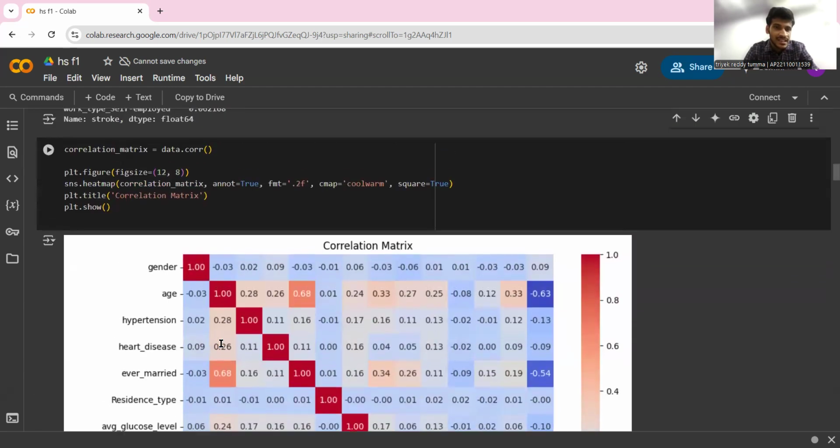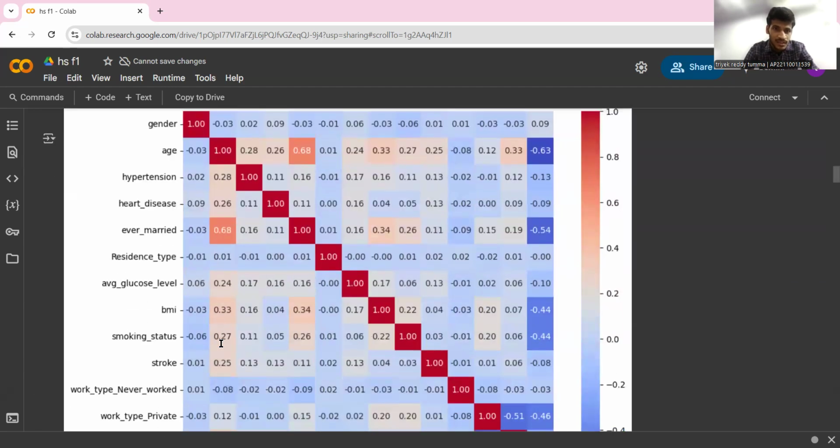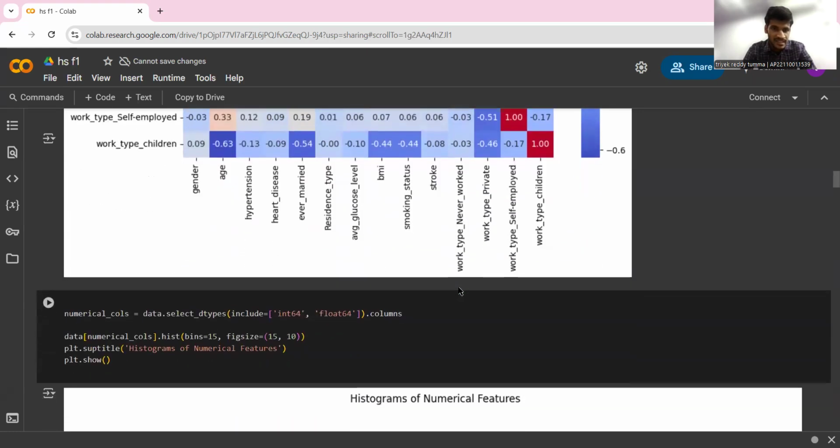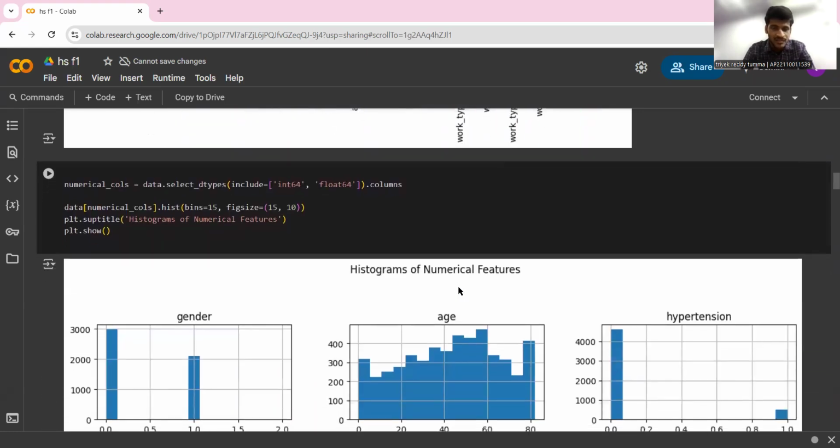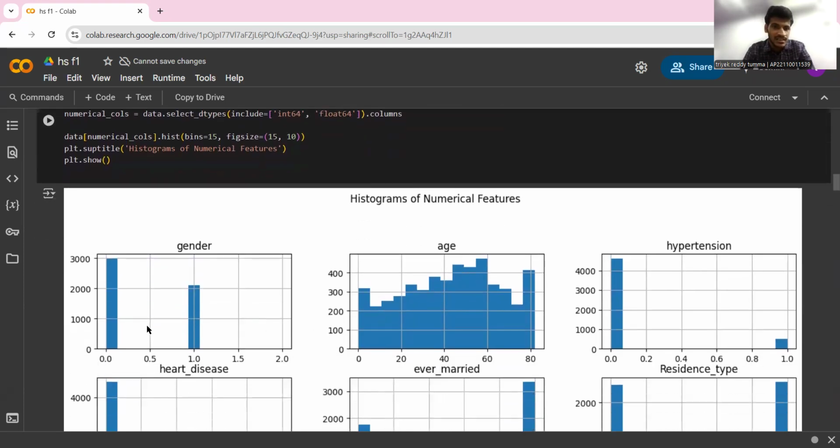So here you can see the correlation matrix. Each feature is positively correlated to itself, so that's why you can see all of these diagonals as one. And we're trying to represent these things in a graphical way, so that we can get more intuition from the data set. You can see gender, zero means female and one means male.